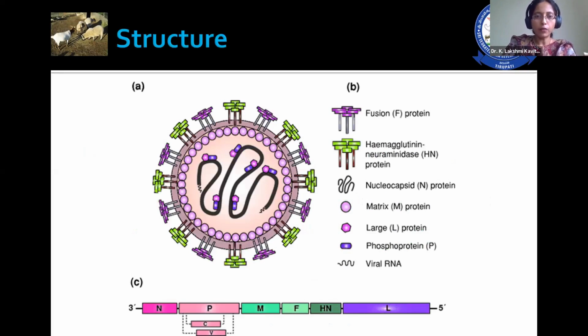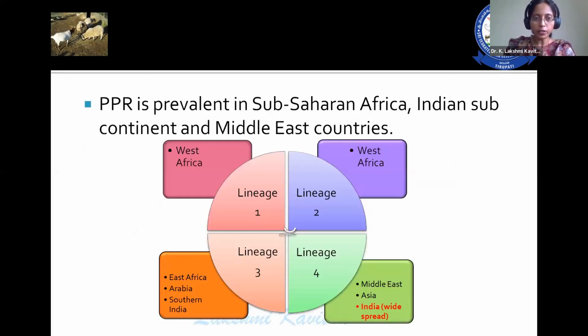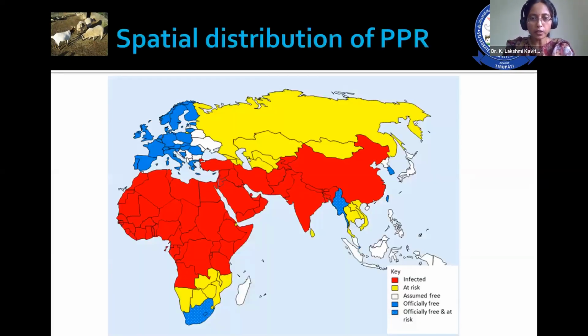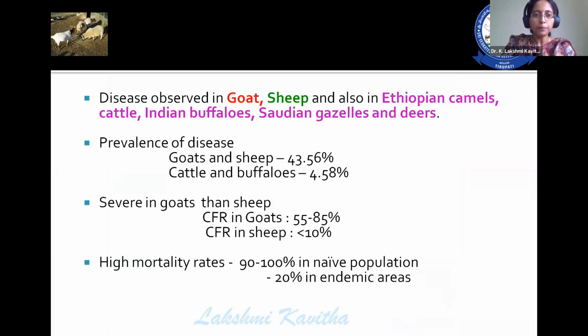And this is the structure of the virus. And there are 4 lineages in the PPR. Among them, the fourth lineage is the one which is widely spread in India. The spatial distribution of PPR: red color indicates infected areas, yellow indicates at-risk areas, whereas the rest are assumed to be officially free and at risk.